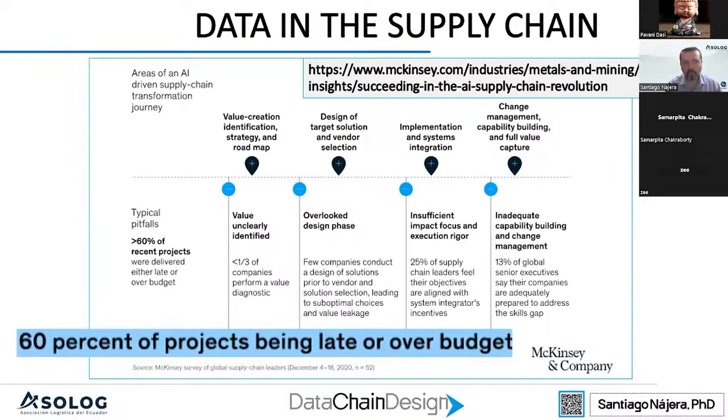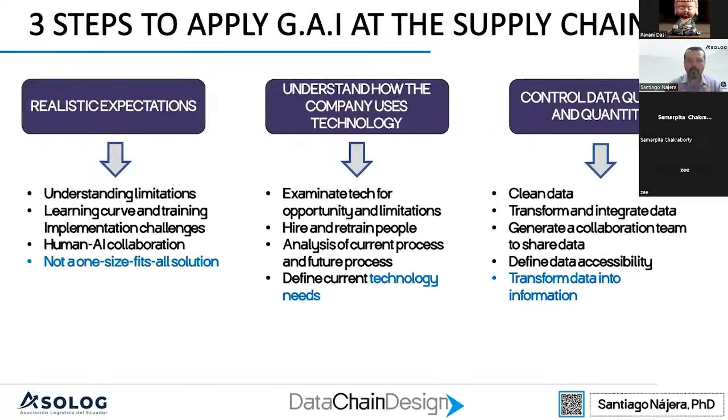And the idea of today was to talk with you and explain the 3 steps that we need to have in mind to apply this new technology in our supply chain. First thing is we need to have realistic expectations. We need to know and understand what type of organization we are, understanding our limitations, understanding that artificial intelligence will not replace people, actually will help people, but for that we need to understand what type of people we have in the organization, our learning curve, because we can have the technology but not have the right people and the right places to use the technology.